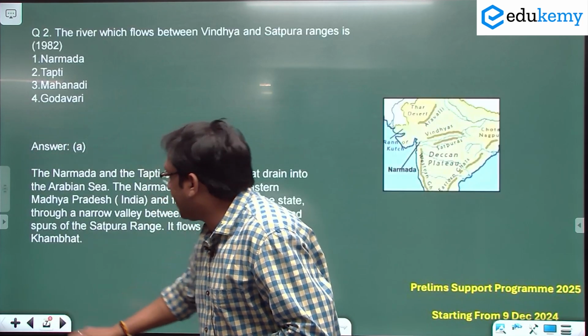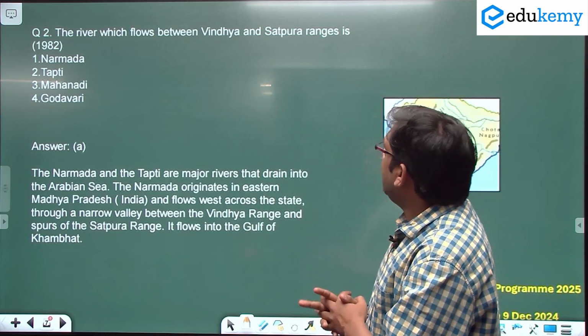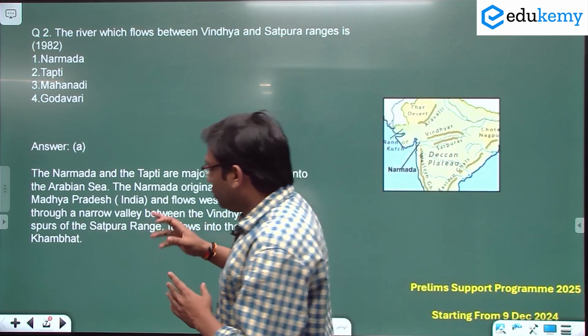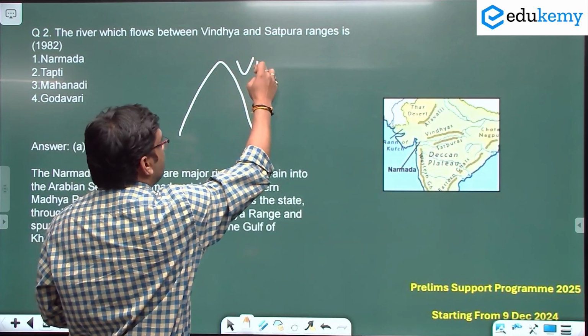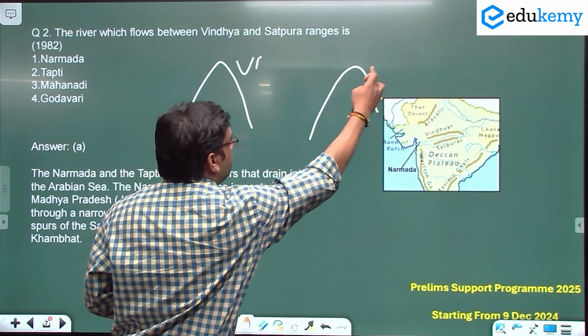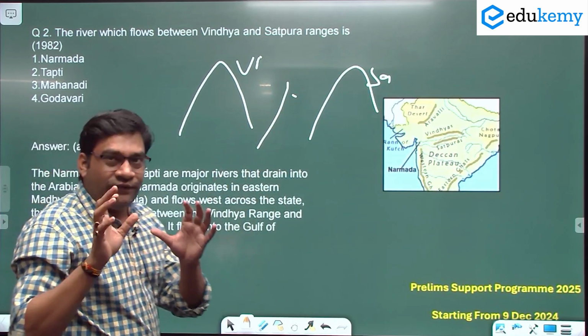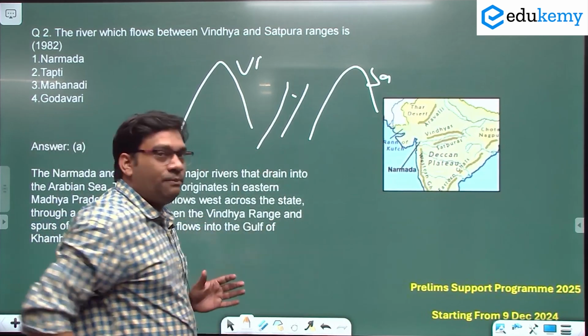Now let's move to the second question. The rivers which originate between the Vindhya and Satpura ranges. Let's understand the question. So this is called the Vindhya range and this is called the Satpura range. Between the Satpura range and the Vindhya range, we know a Rift Valley is present. And this Rift Valley is an example of a block mountain.